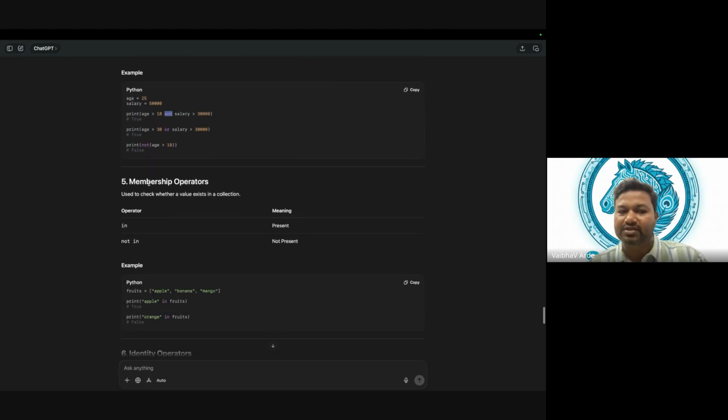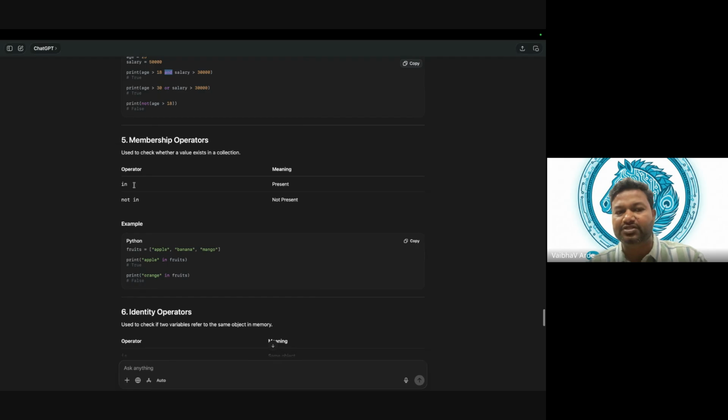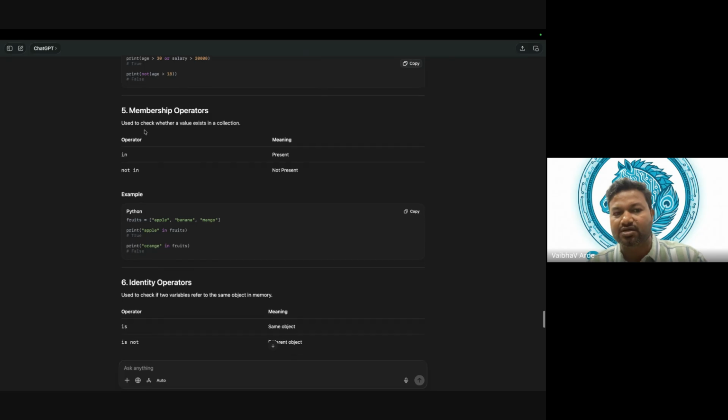So in Python this is new. With respect to other languages, this is new in Python, and that's the reason I said Python has a few more. Membership operators. So operator in. So this is your array. We have not gone into array, but in array we will discuss this in detail.